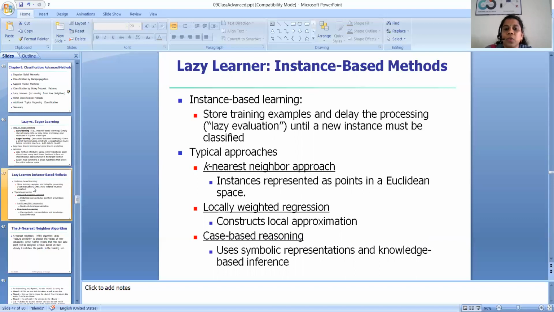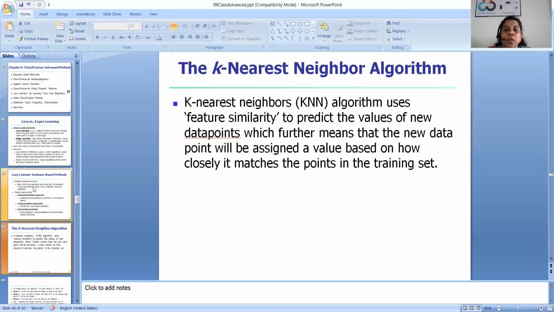In the K nearest neighbor approach, instances are represented as points in a Euclidean space. In locally weighted regression, we construct a local approximation. Case-based reasoning uses symbolic representation and knowledge-based inferences. So let us look at how the K nearest neighbor approach works.